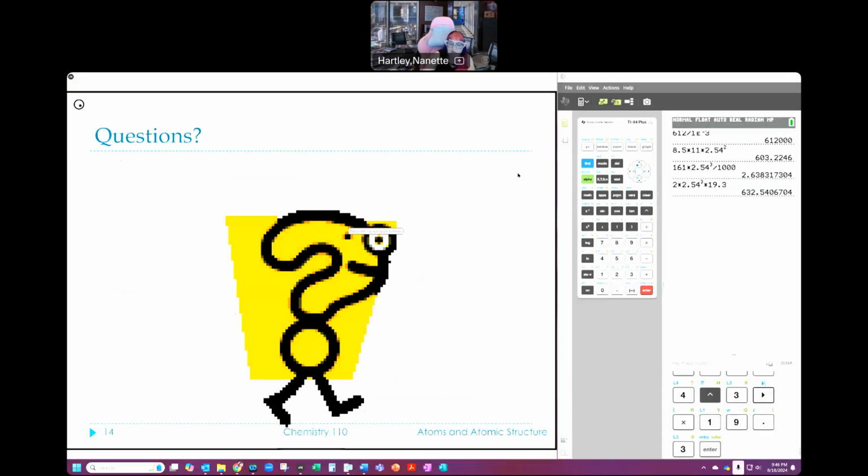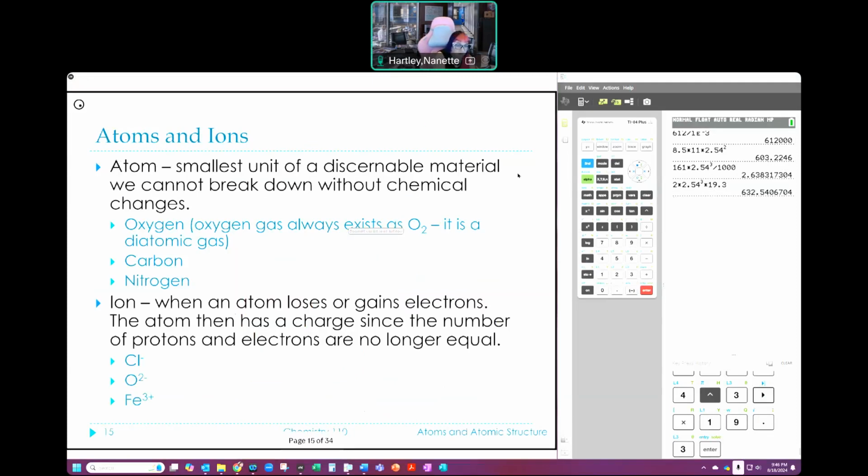All right. So having talked about that, we talked about an atom. We talked about the isotopes. Now, let's talk about the next piece. Everything we've talked about so far are atoms. Atoms, again, are neutral. They have the same number of protons as they have electrons. They're the smallest unit of a discernible material we cannot break down without chemical changes.